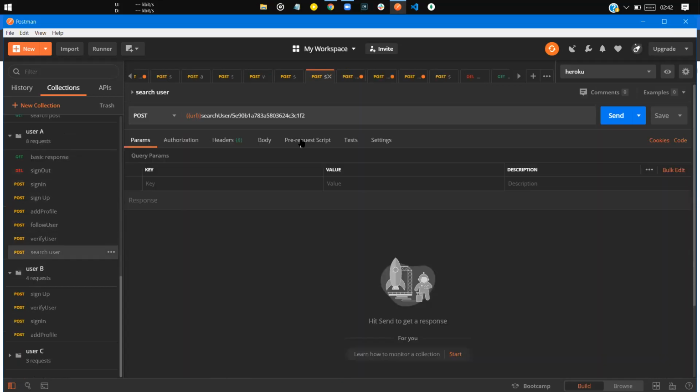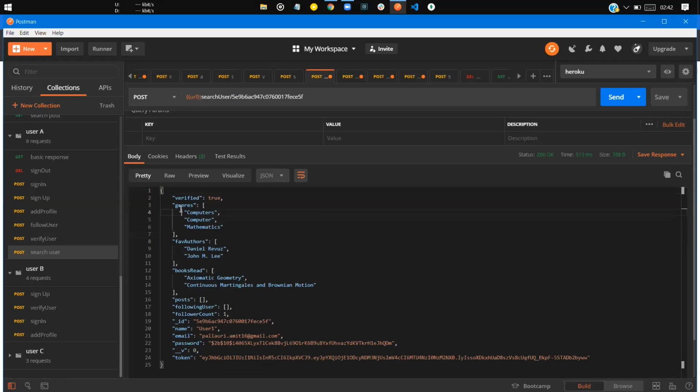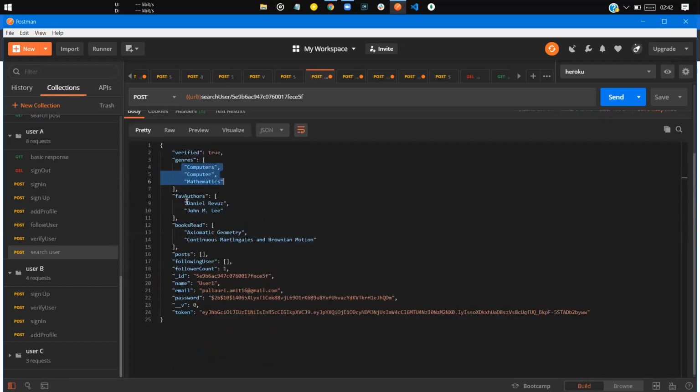We can search that user also, so that you can see the genres you have added, the favorite authors you have added, and the books you have already read. We'll be getting on to our posts, following users and following count next. We didn't follow any user from this user, that's why there are no followed users. But we followed from user B, so user B has followed user A, that's why the follower count is 1, one user is following you.